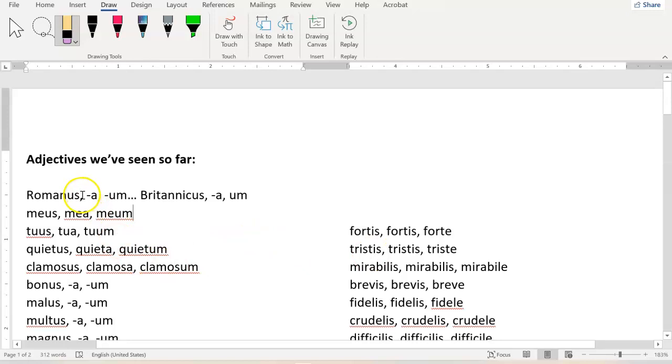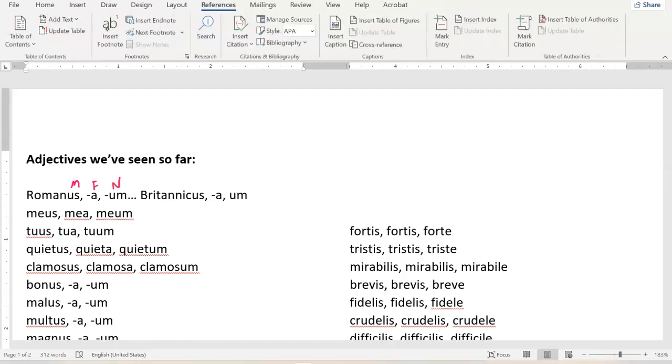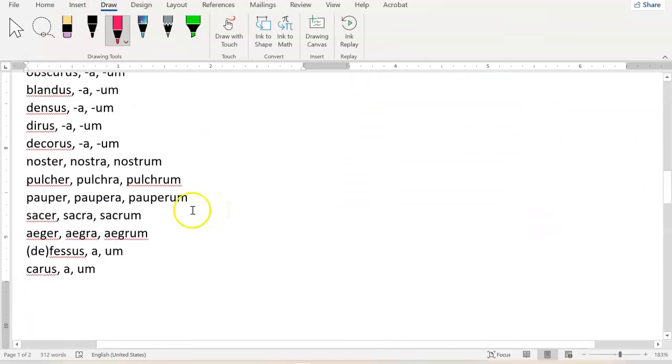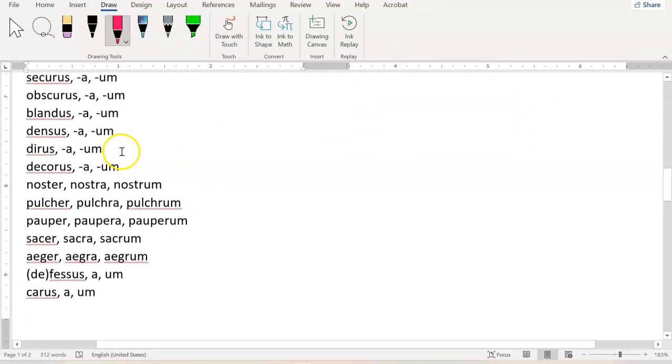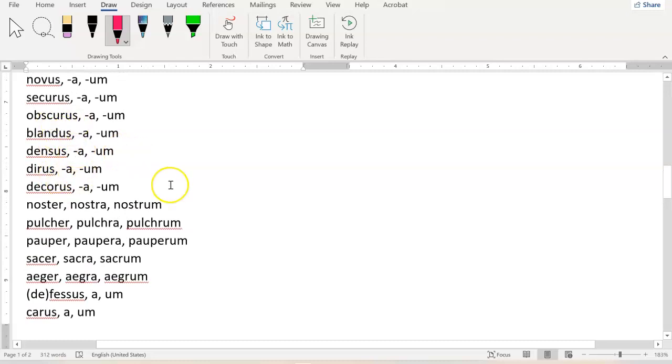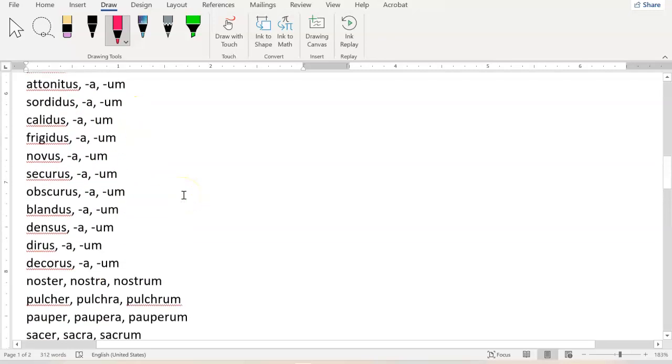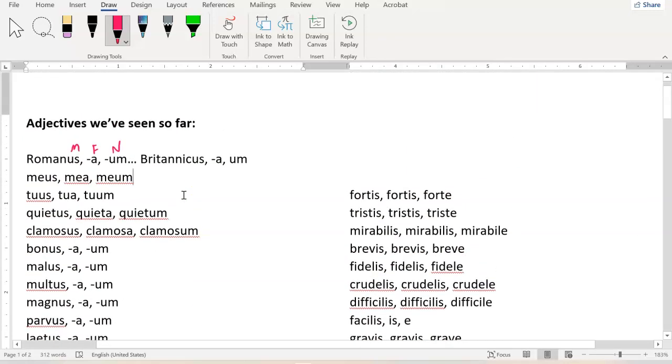It's just the ones on the left go -us, -a, -um in order to describe masculine, feminine, and neuter nouns. Some of them go -er. Go back to this. So I think at the bottom we have kind of like puer, right? Not all of our masculine nouns end in -us, for example, and so our adjectives have this option as well. But the feminine is still -a and the neuter is still -um. So -us, -a, -um or -er, -a, -um. Those are one type of adjectives. Again, the -us or -er for masculine, the -a for feminine, and the -um for neuter, depending on what the noun is we're